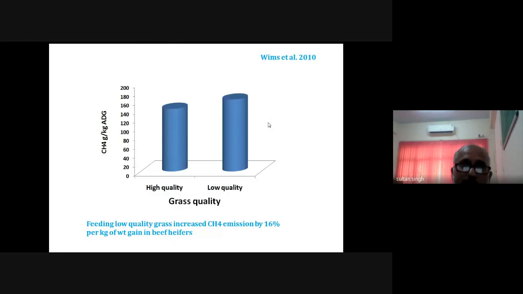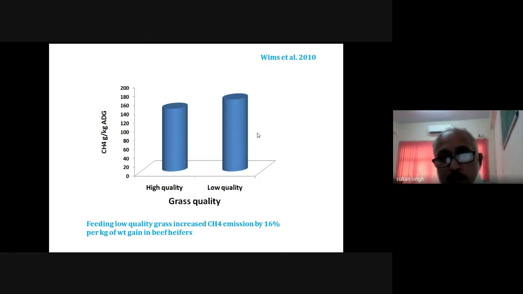Again, this is one of the examples of how the quality of the grass influences the average daily gain in the animals. If you see, to attain 1 kg of weight gain, in case of high quality grass, it is producing around 160 gram of the methane.